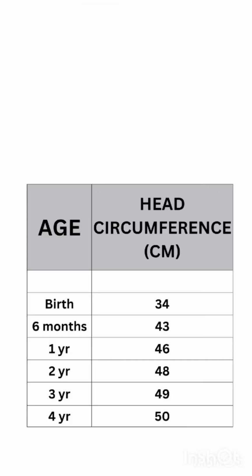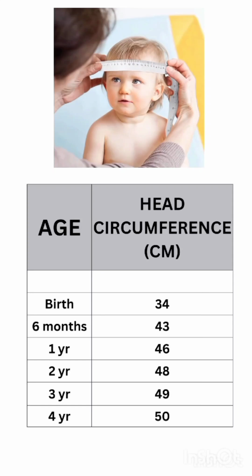Head circumference, which is also given in centimeters according to age. At birth, it is around 34 centimeters. At 6 months, it is around 43 centimeters. At 1 year, it is around 46 centimeters. At 2 years, it is around 48 centimeters. At 3 years, it is around 49 centimeters. And at 4 years, it is around 50 centimeters.